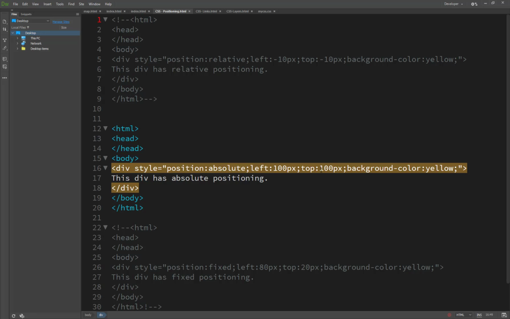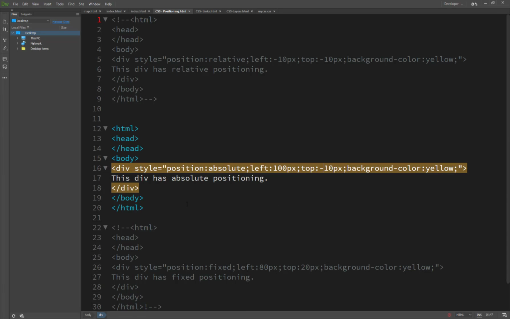If I use a minus value, it doesn't change this position basically, but it changes this position, and the element will be on the upper side.